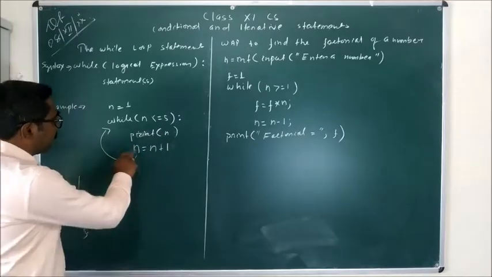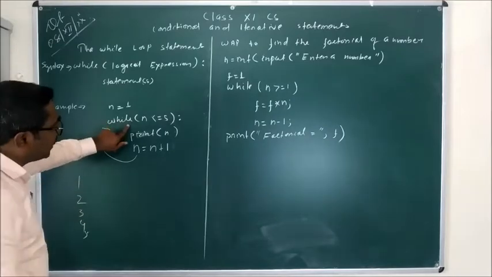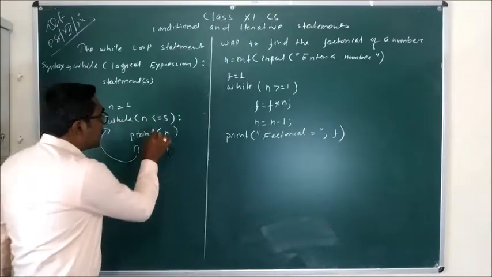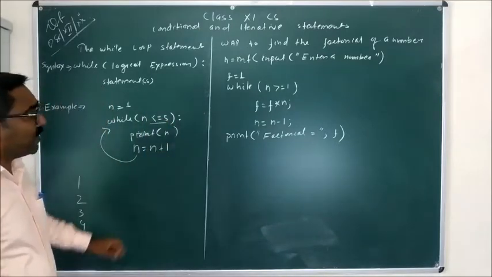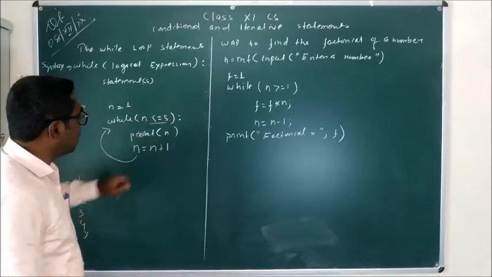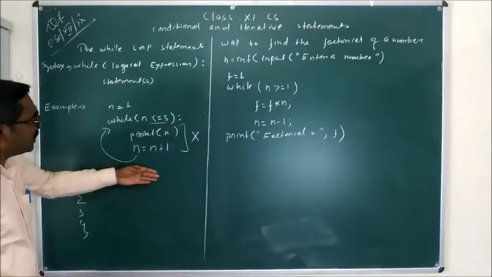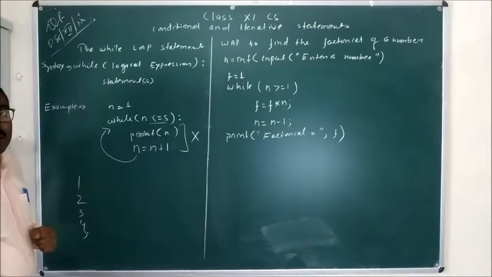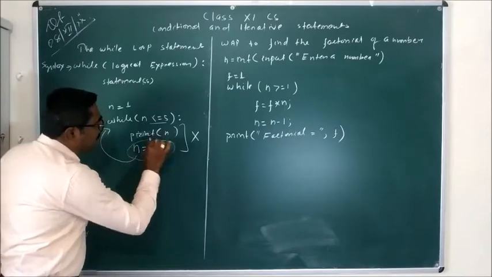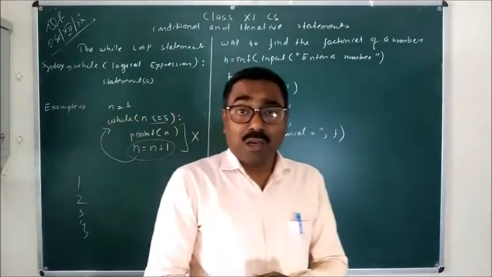Once n is increased to 6, again the control moves to the while loop. Here the condition is checked. Here the value of n is equal to 6, so this logical expression has failed, or returned false. When this logical expression returns false, this block of statements cannot be executed. If any other statement is written below that, that statement will be executed. So this is how the iteration statement is used to help the execution of the loop.